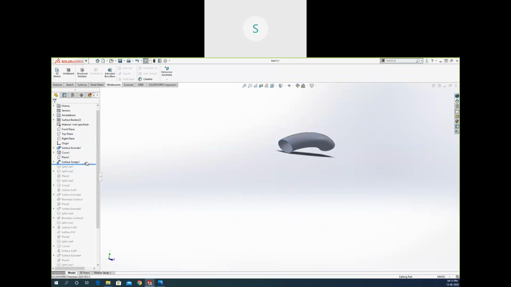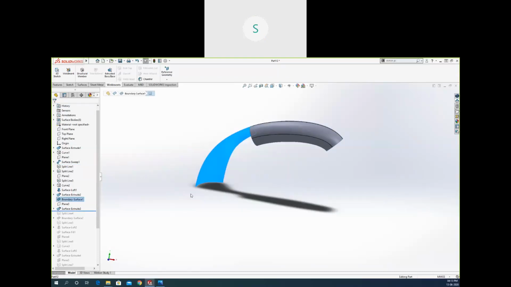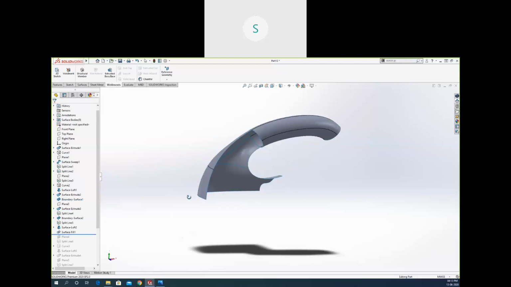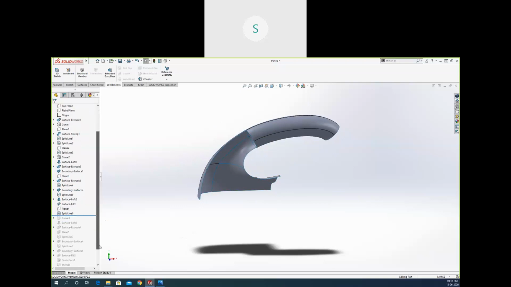This is the handle. Started with the handle. Now there are some surfaces. We have created a surface, but that was some reference surface, so that's why that is hidden. So we have the shape. Step by step, shapes need to be created directly. This took around 2 hours to complete this shape. You need to have the product you want to create, or you need to have the shape. You need to have the idea that you want to create. After that, you will be able to create anything.